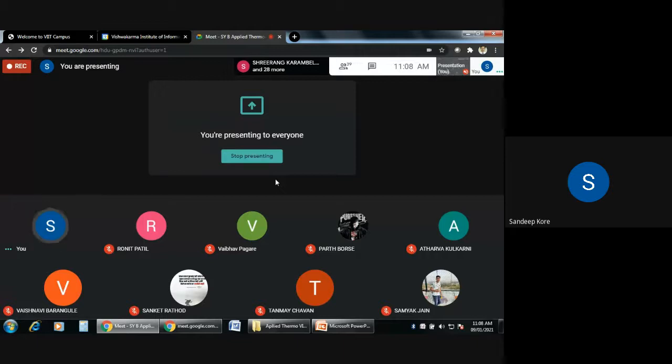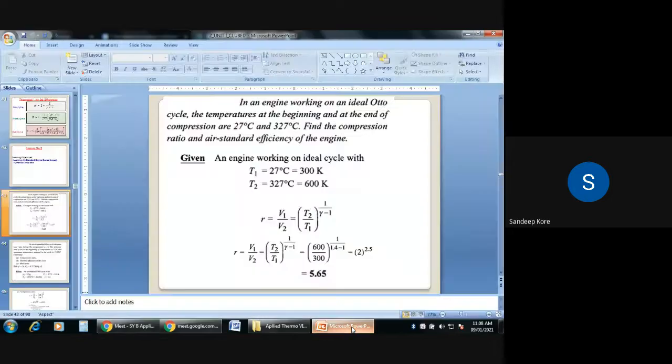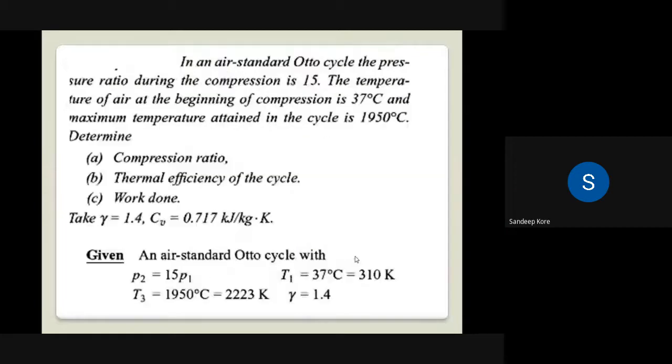Okay? So I think we'll go for one more problem. We have about 5 minutes. In the second problem, it is also a simple problem on an air standard Otto cycle.